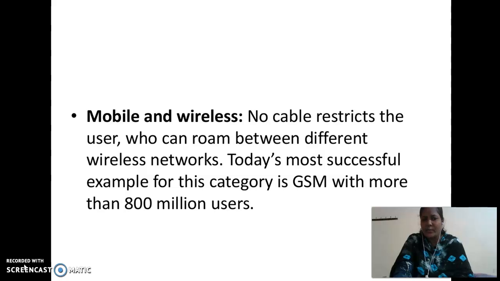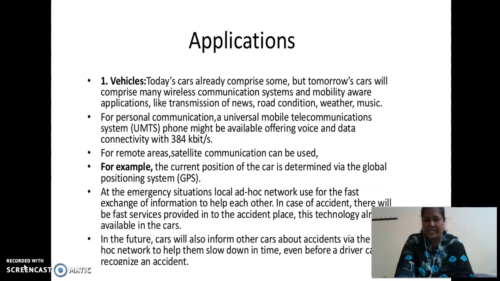Fourth one is mobile and wireless. No cable restricts the user. You can roam between different wireless networks. Today's most successful example for this category is GSM, which has 800 million users. These are the four types of characteristics in mobile computing and applications.